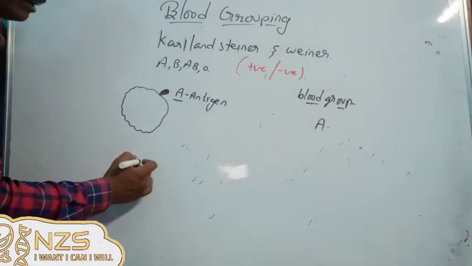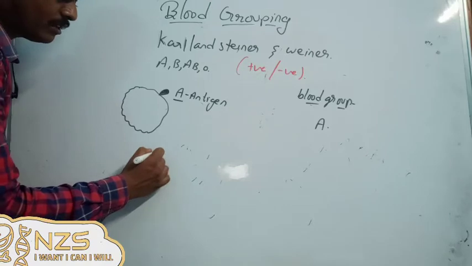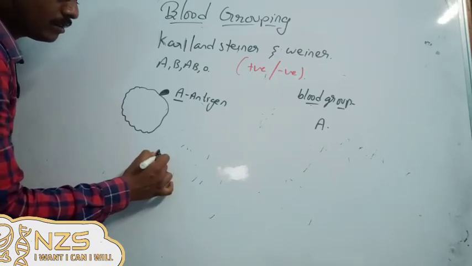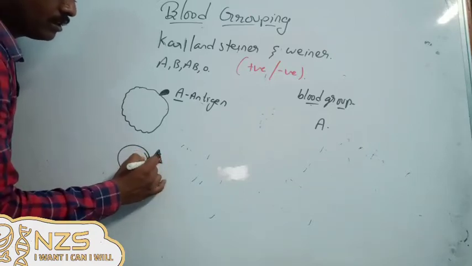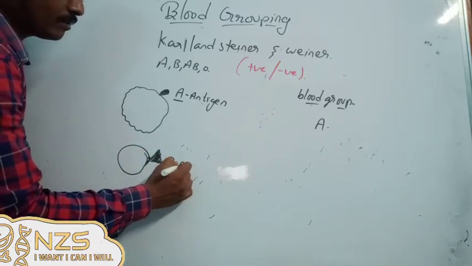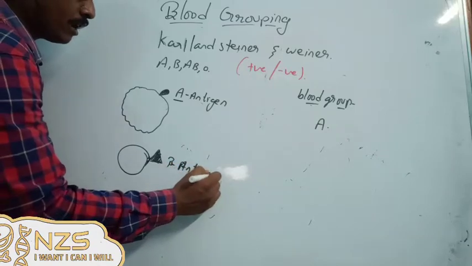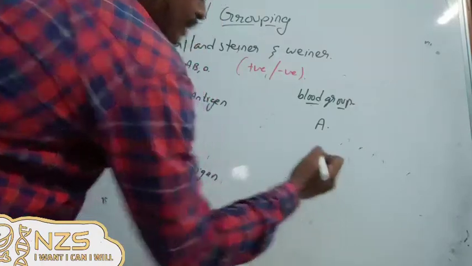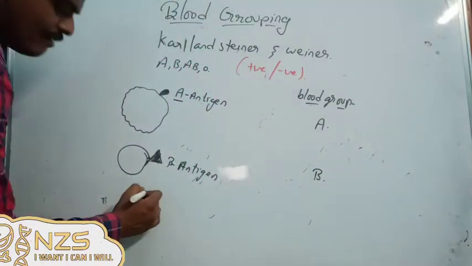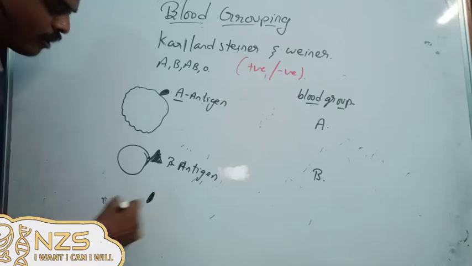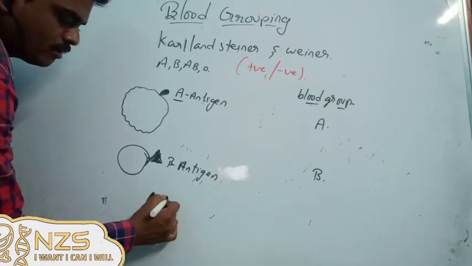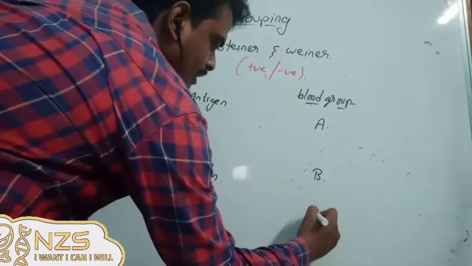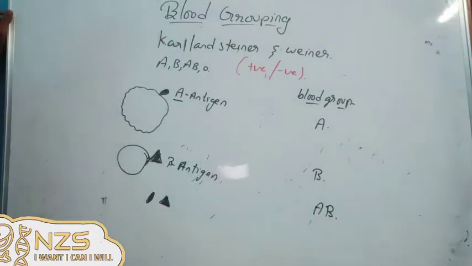If you are having B antigen, I will try to draw this. If you are having B antigen on the cell, so assume this as a B antigen, now that person's blood would be blood group B. If he is having both antigens, I'm not drawing the cell, it's okay, who is having both antigen A and antigen B, that group will be assigned as AB.